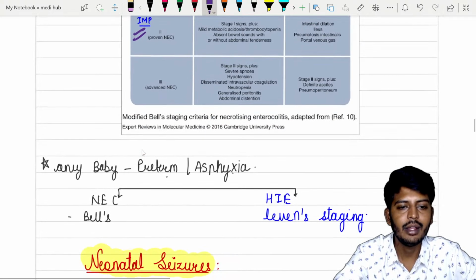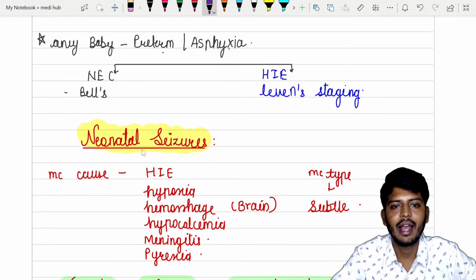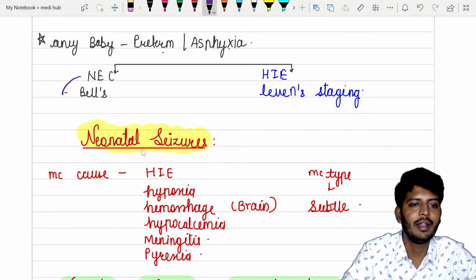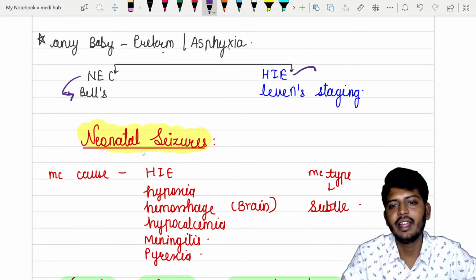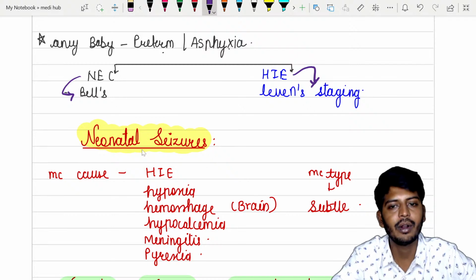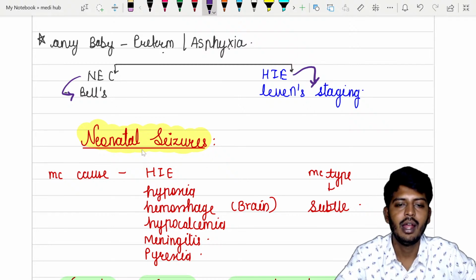Okay. So let's go to the next one. Any baby with a preterm or asphyxia, the baby can have what is that? Necrotizing enterocolitis. That where what staging we use? Bell staging. HIE, we are going to use a staging called as Levin staging. Again, the stagings are not important for us. Names are important. Levin staging is used. Okay. Let's go to the next condition.